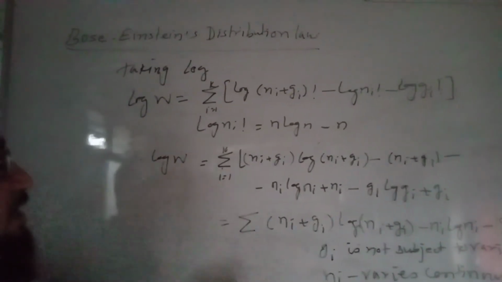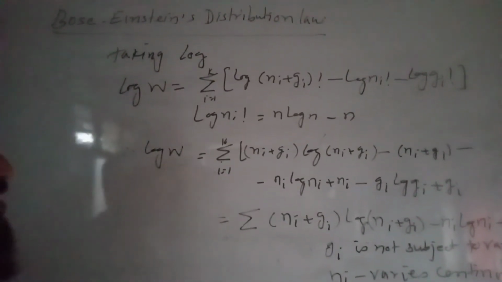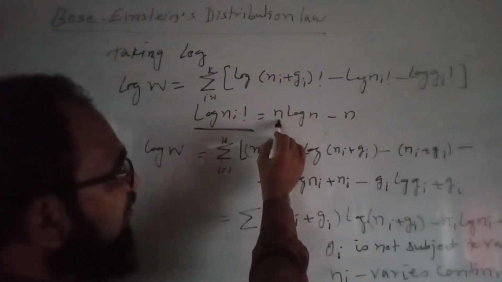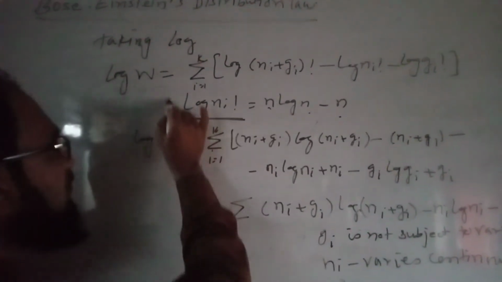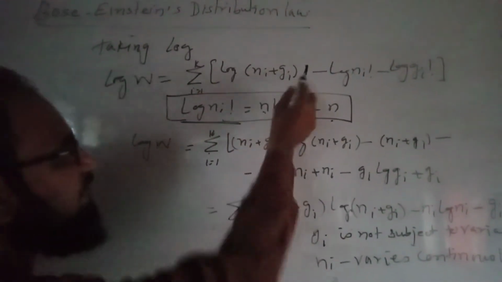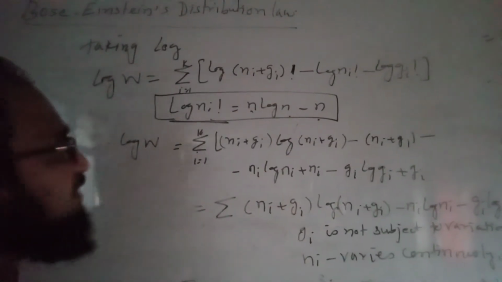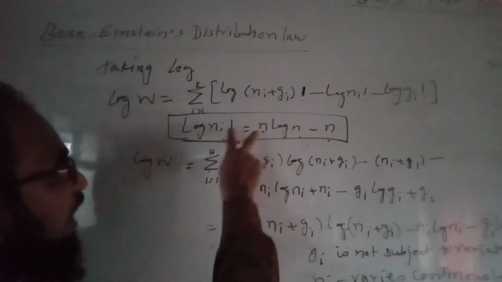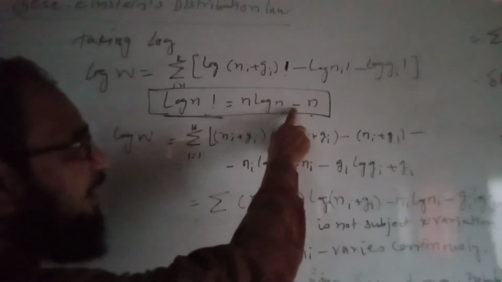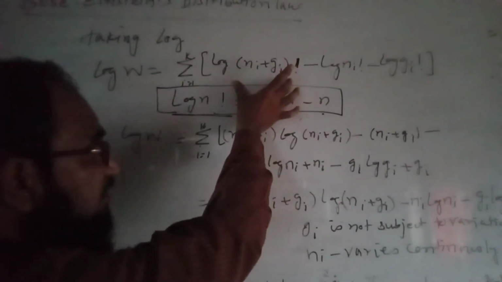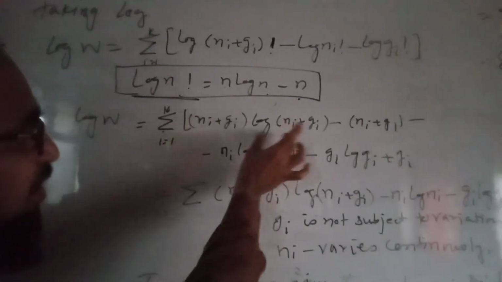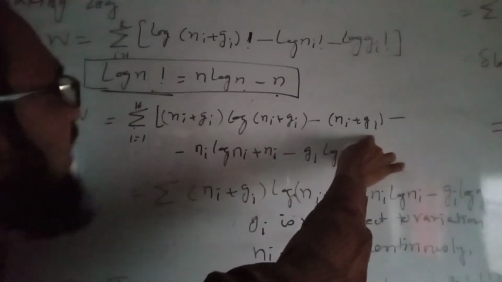Therefore, if there is log of Ni factorial, then we can replace it by n log n minus n. So I will apply this formula, log of n factorial is equal to n log n minus n, to the factorial terms in this equation. So for Ni plus Gi factorial, it becomes Ni plus Gi log of Ni plus Gi minus Ni plus Gi, using this formula.